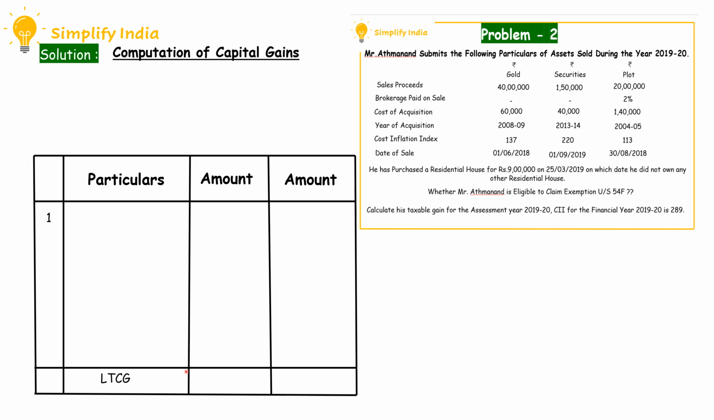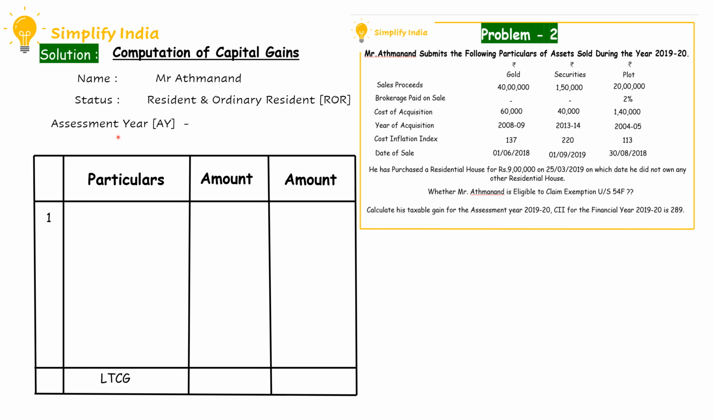First, we have to write the name Mr. Atmanan, status resident and ordinary resident, that is ROR, assessment year 2020-21 and the previous year 2019-20. The first capital asset is gold. Here the gold has been acquired in the year 2008-9, so it is clear that the given capital asset is a long-term capital asset. So the indexation benefit has to be considered.